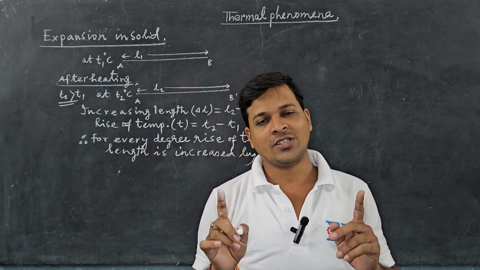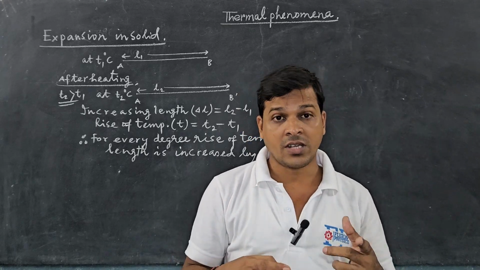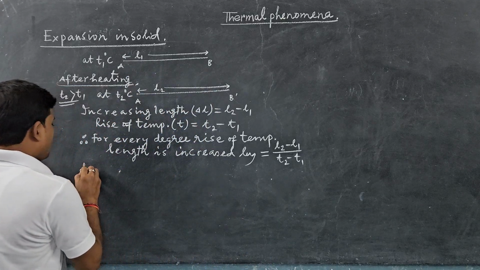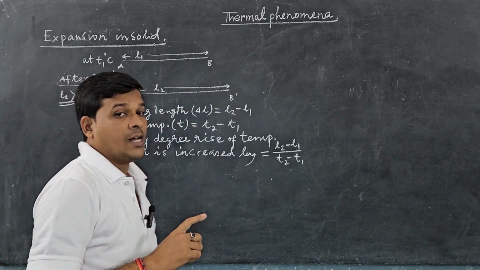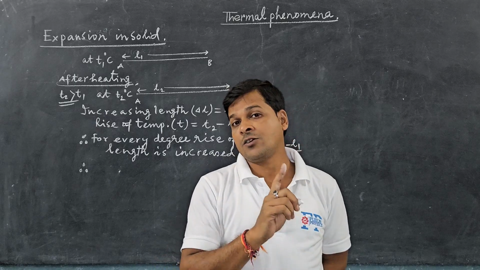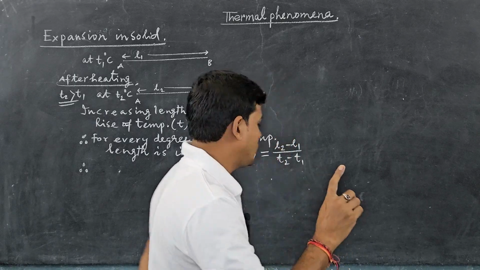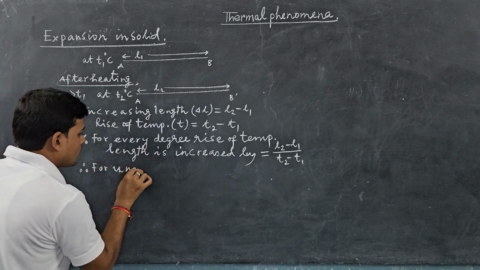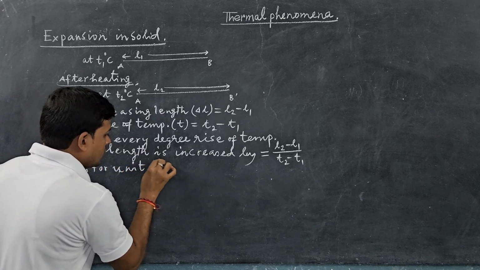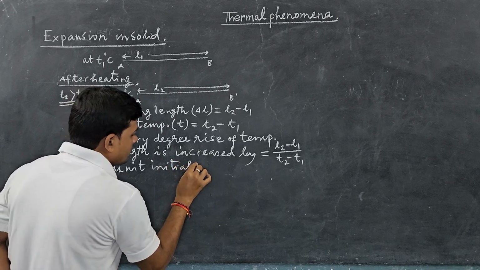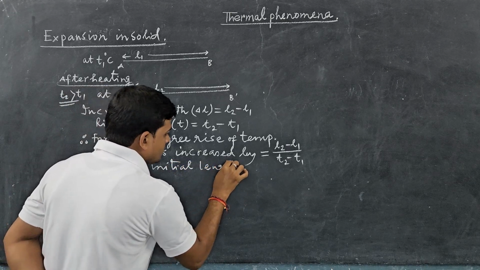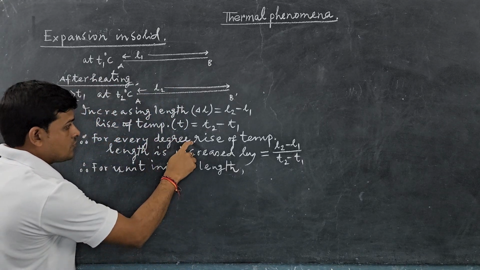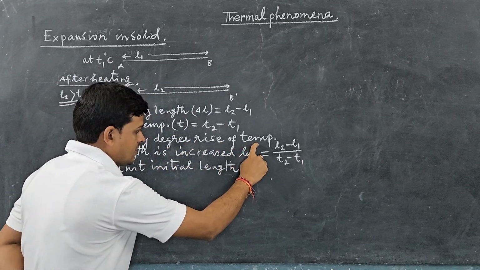So we can calculate this for unit initial length, how much the length of the wire is increased again. Therefore this is called the linear expansion coefficient. When we calculate this for unit initial length, the length of the wire is increased for every 1 degree centigrade temperature.